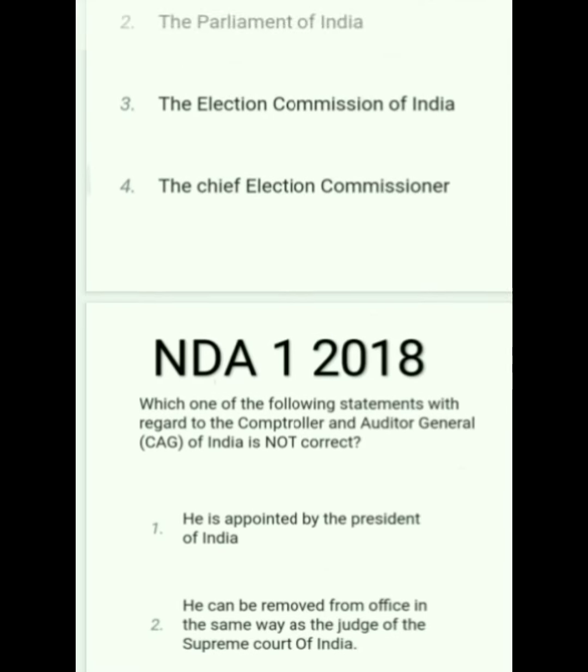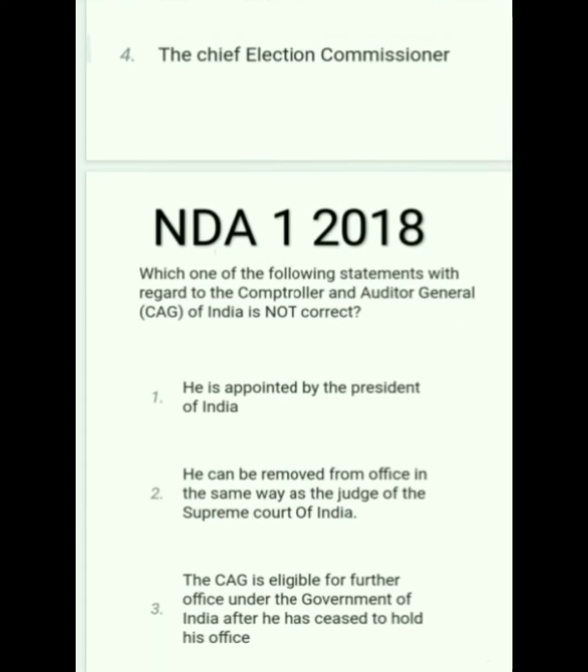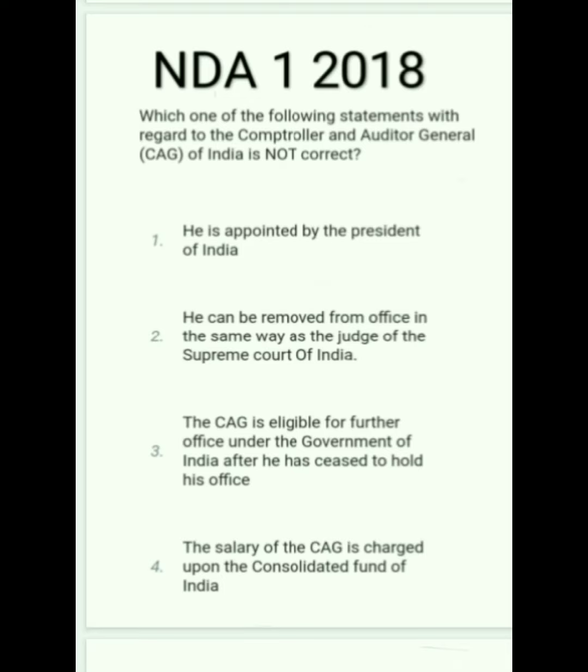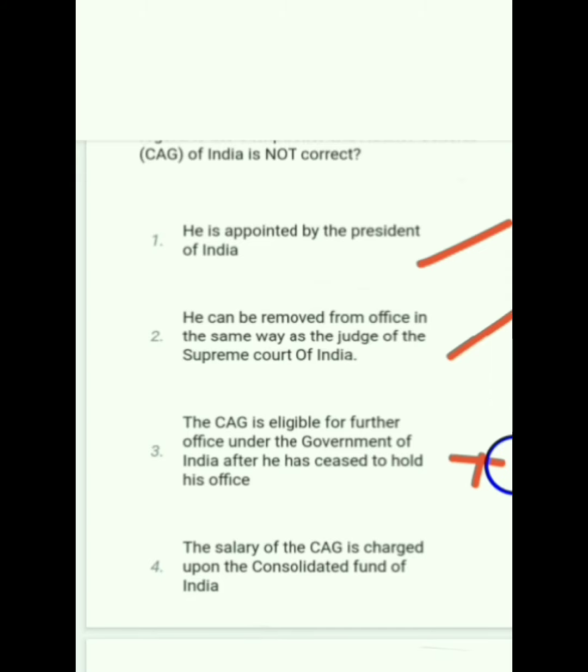Next. Which one of the following statements with regard to the Comptroller and Auditor General or CAG of India is not correct? He is appointed by the President, is correct. He can be removed from office in the same way as a Judge of the Supreme Court of India, is correct. CAG is eligible for office under the Government of India after he has ceased to hold office. Wrong. The salary of CAG is charged upon the Consolidated Fund of India. Correct. So here the answer is option 3.